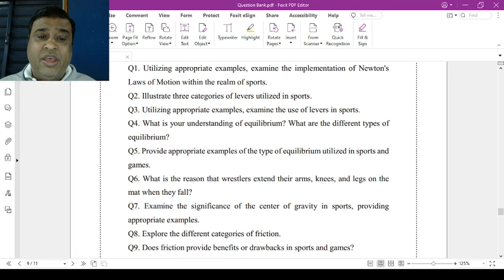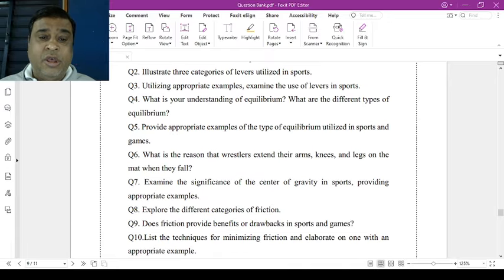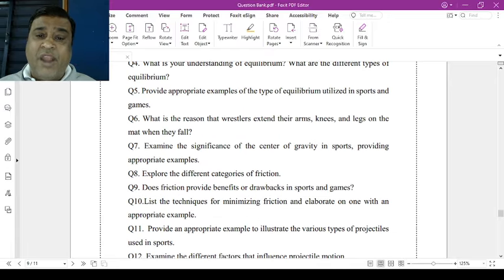Question number 3. Utilizing the appropriate examples, examine the use of levers in sports. Question number 4. What is your understanding of equilibrium and what are the different types of equilibrium? Question number 5. Provide the appropriate examples of the types of equilibrium utilized in sports and games.